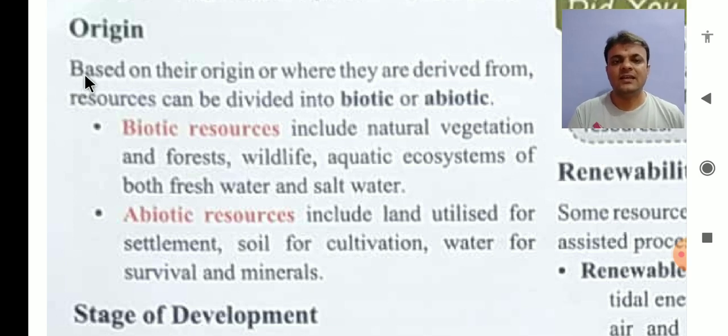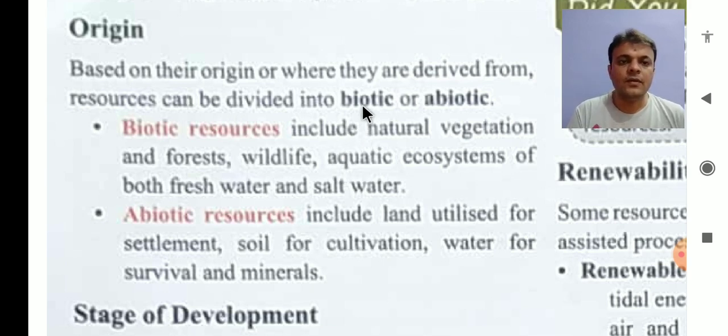If someone asks us the question, what is your origin, or originally where you are from, we can answer that originally we are from India. In India, if someone asks us, then we can reply with our state. In the state, if someone asks us, then we can reply our region. We are originally from Saurashtra and etc. Right? These were the examples. So on the base of origin there are two sub-classifications, that is biotic and abiotic.